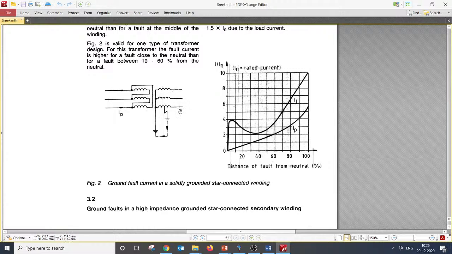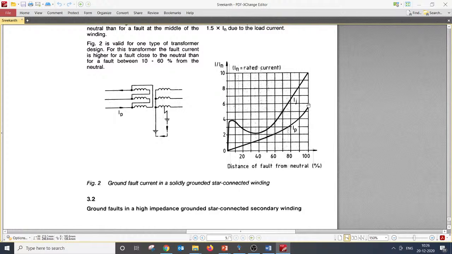At 100 percentage of the length, that means at the terminal of the transformer on the LV side, if there is a fault, the fault current is 10 per unit, I by IN. So they have also taken 10 percentage as an impedance, and that is not really reflected as 10 per unit on the HV side.